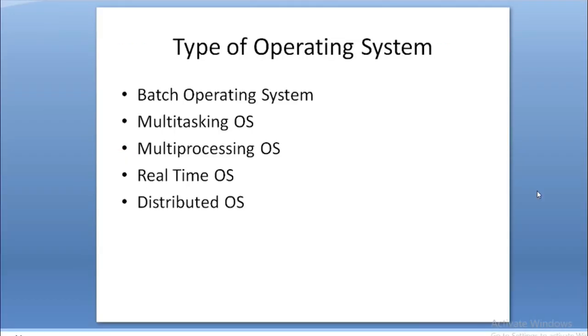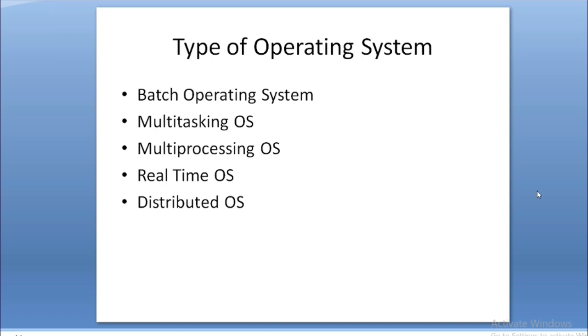Okay, next is the types of operating system. So what are the different types of operating system? The types are batch operating system, multitasking operating system, multiprocessing operating system, real-time operating system, and the last one is distributed operating system. Sometimes there are also other types like parallel operating system, and in real time, hard real time and soft real time. There are different operating systems, depending on the literature.